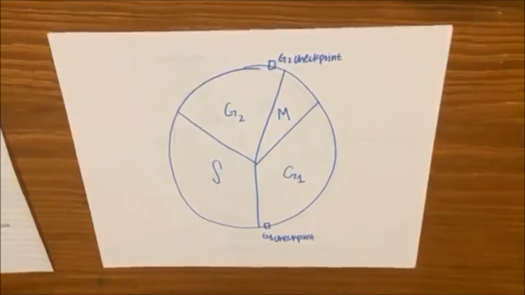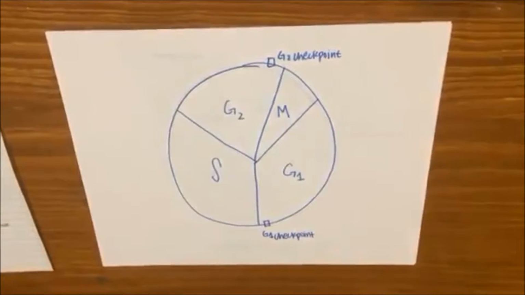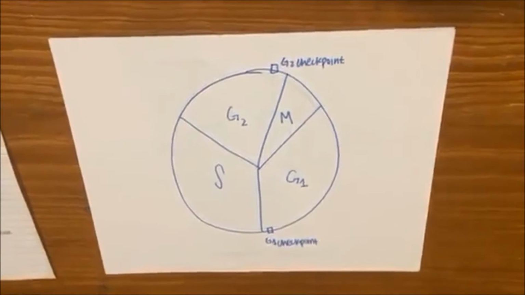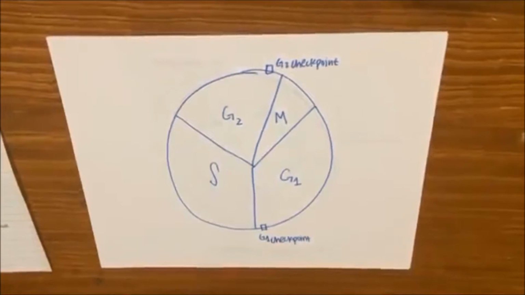The G2 checkpoint checks DNA integrity and DNA replication. If errors are found, the cell will pause and wait for repairs. If the damage is unfixable, the cell may undergo apoptosis, which is programmed cell death.